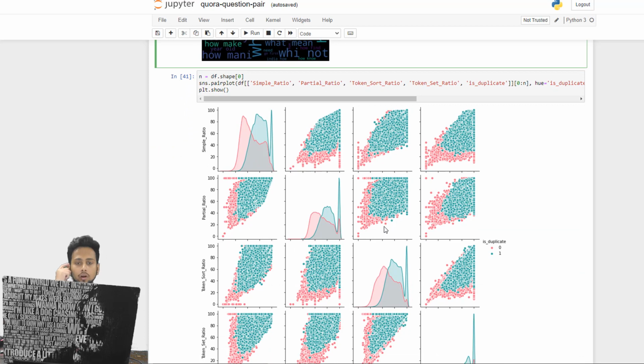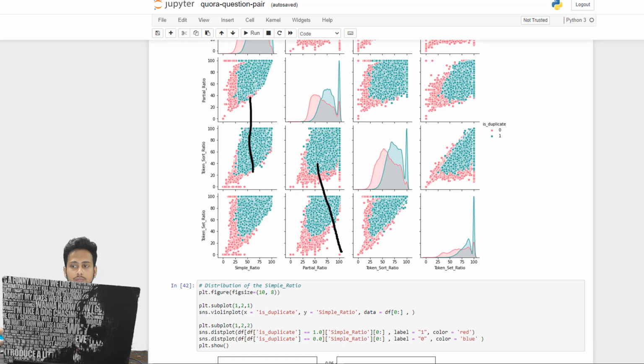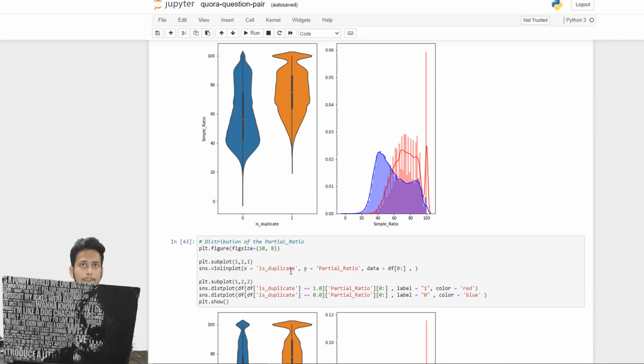And then here is the main plot. Here we are plotting all the features that we have engineered from the given text data. You can see that most of the features have some impact in determining whether questions are duplicates or not. So all of the features that we have discussed are important. We are now going to plot them individually to get more insight, because in machine learning, the more exploratory data analysis you do, the more information you get about your data as well as the data set.